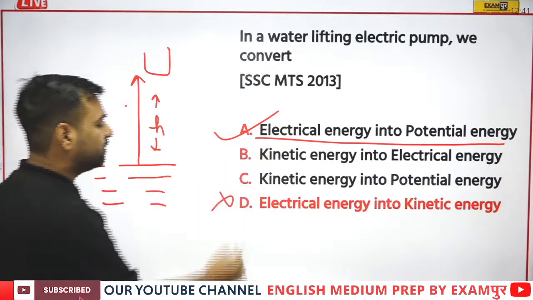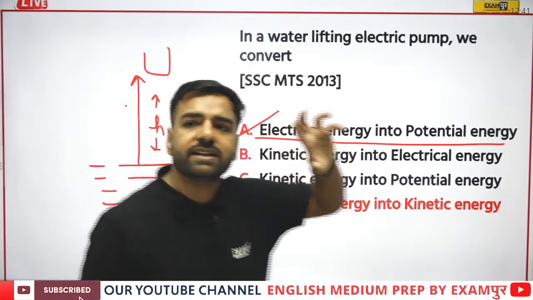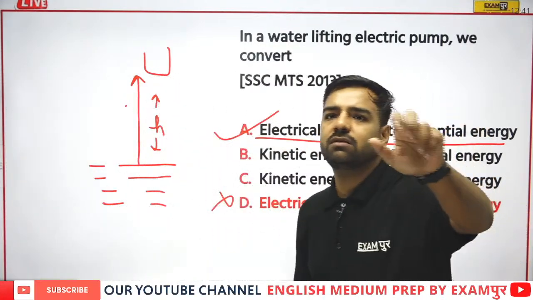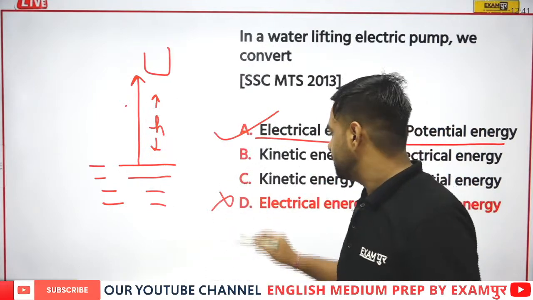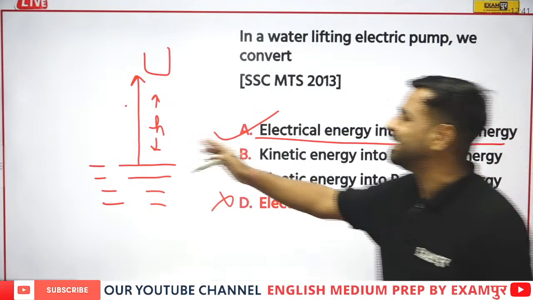Please remember here option D is not going to be the correct answer. Option number A would be correct. Got my point? Please, everyone. Jeevita, Prajwal, Ganesh, please remember, don't go with this red color part. We'll go with electric energy into potential energy because there was an increase in the height.